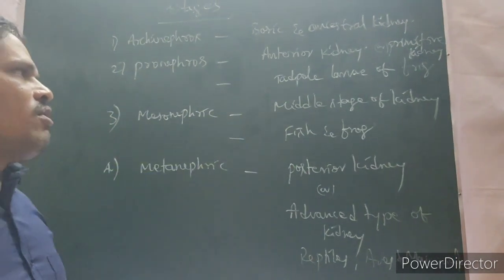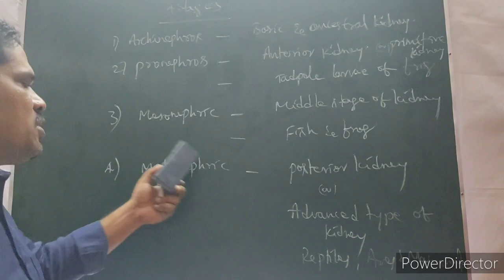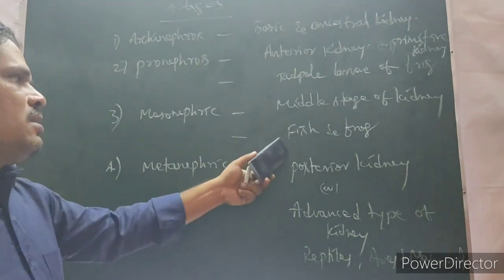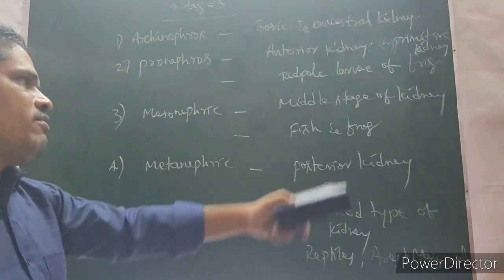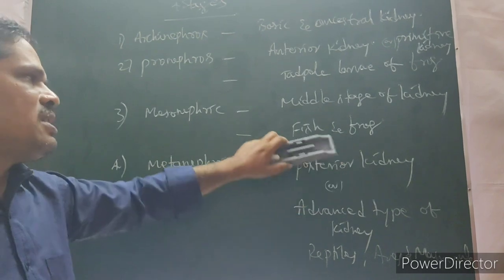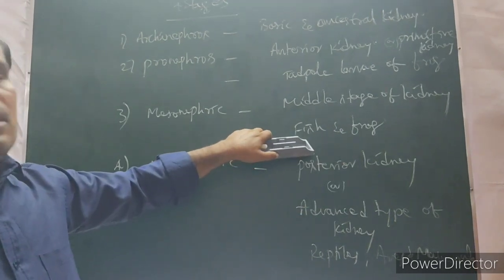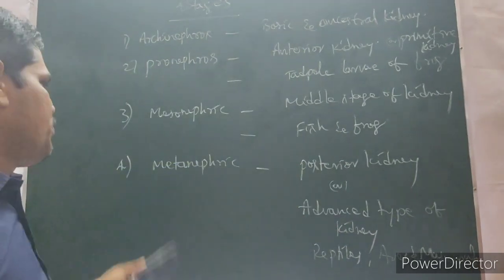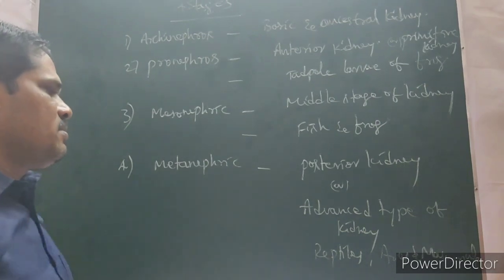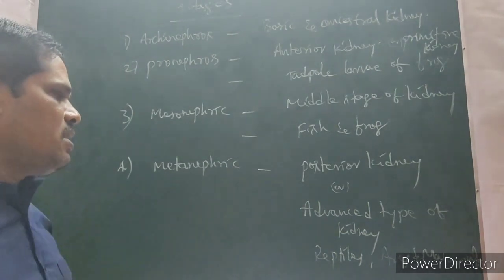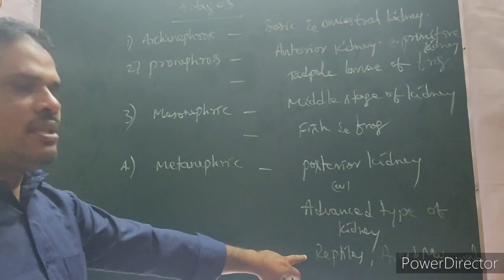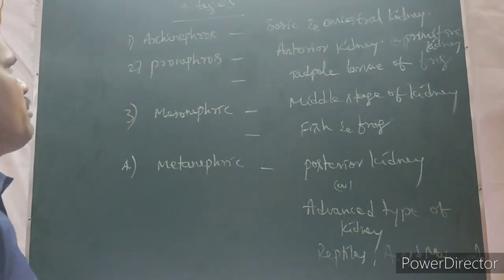For example, tadpole larvae of frog. Mesonephric, the lower vertebrates, for example, pisces and amphibians, like fish and frog. Metanephric is the more advanced type of kidney, higher vertebrates. What are they? Reptiles, aves and mammals.